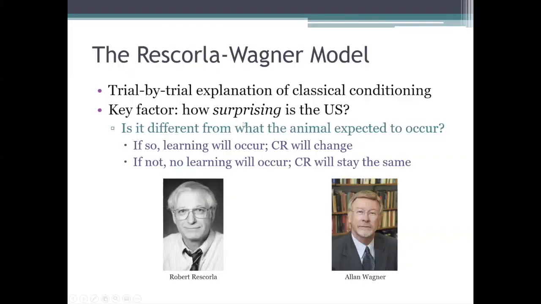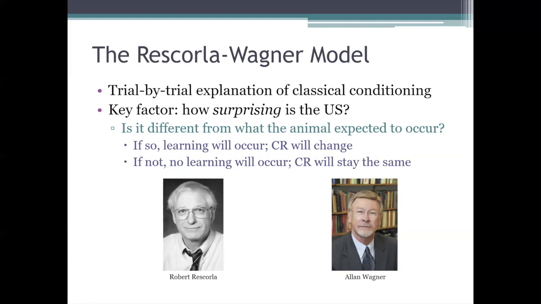Now, there is a little math involved in this one, but it's not super complicated, and I'll walk you through it. And conceptually, if there's one word that I hope comes to mind for you after you've learned about the Rescorla-Wagner model, that word would be surprise. So the Rescorla-Wagner model is basically a mathematical explanation of what happens during each trial of a classical conditioning procedure.